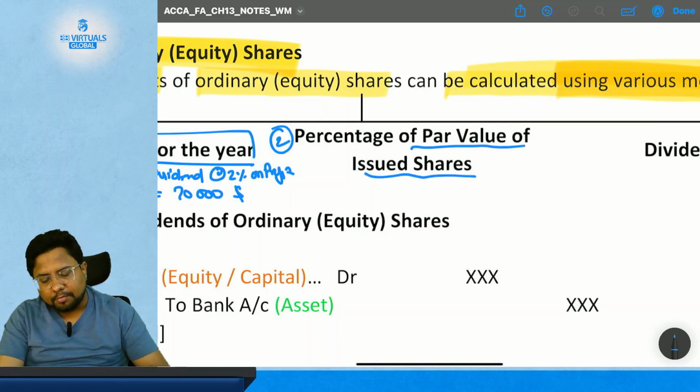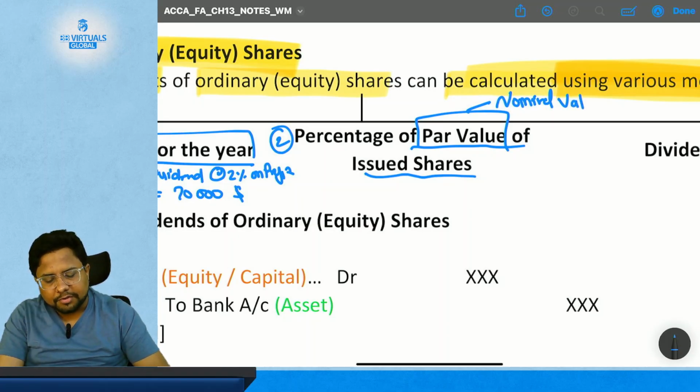Percentage of the par value. When it comes to par value, it is the nominal value, which we have studied earlier, also known as the face value.